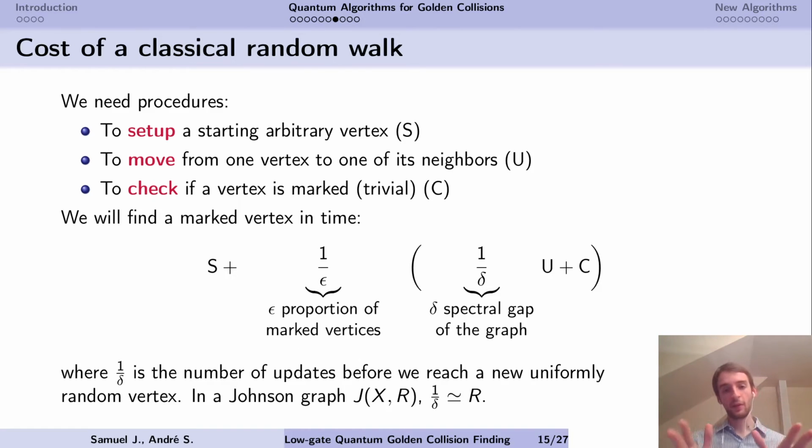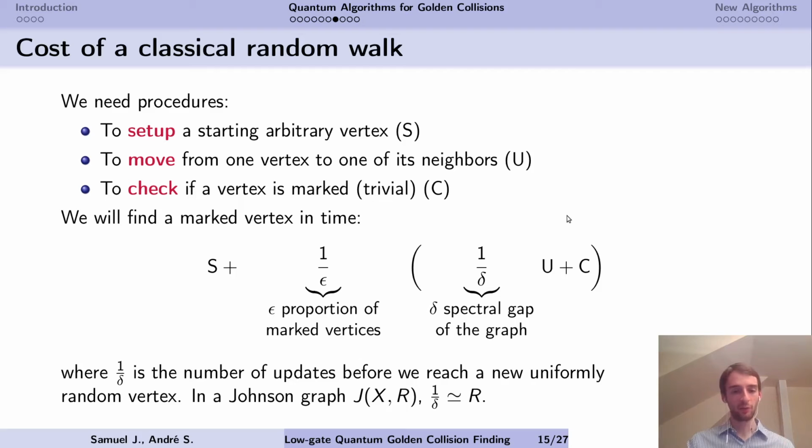In order to estimate the cost of this random walk, we need to estimate how much it costs to set up a starting vertex, to move from one vertex to one of the neighbors, and to check if a vertex is marked. Setting up a vertex means simply querying many elements. Moving to a neighbor is going to be easy.